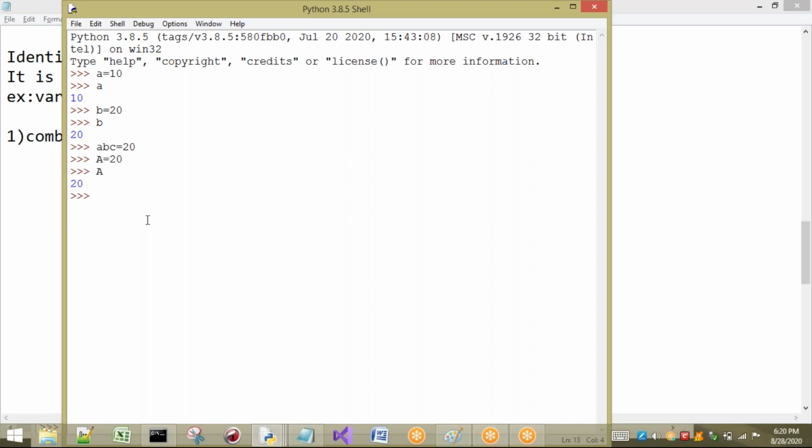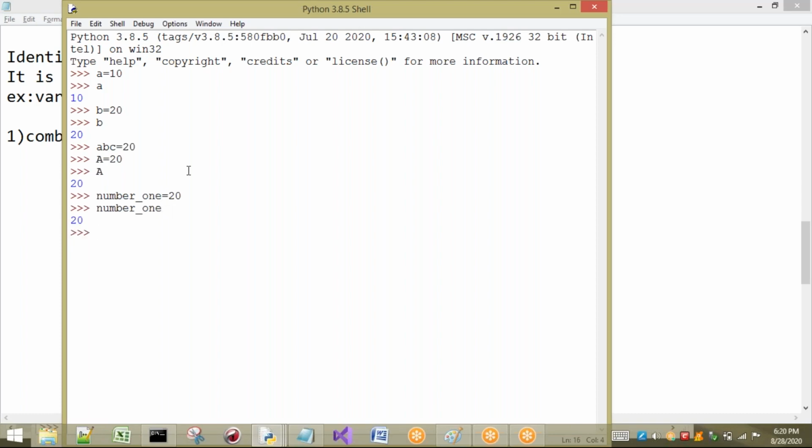Now, numbers. One important point I will tell you about numbers, but first I will take underscore number1, for example, as an identifier. See, it is valid, and we can print that value. Underscore can be used.